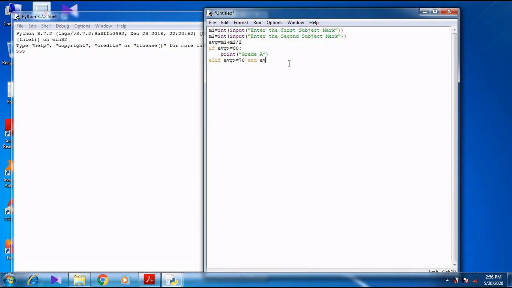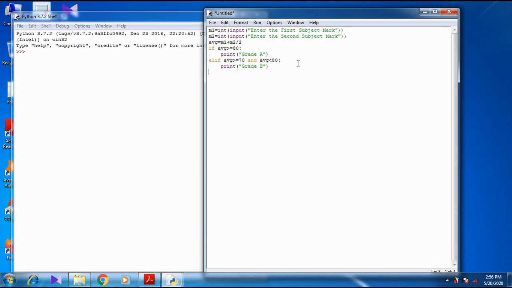average less than 80. So here you see 70 to 79, because I have given less than 80. So less than 80 means it stops up to 79. So we want to give colon. Colon is compulsory. Print grade B.